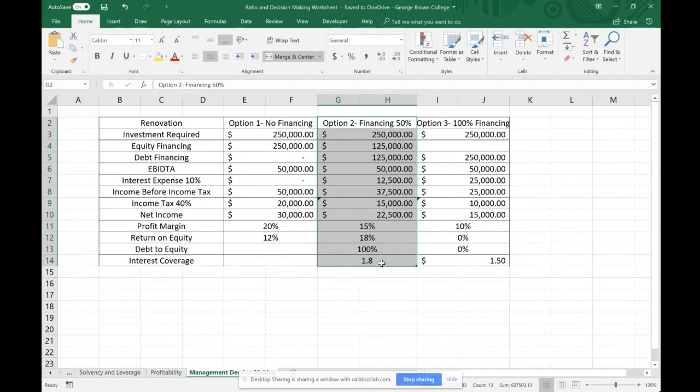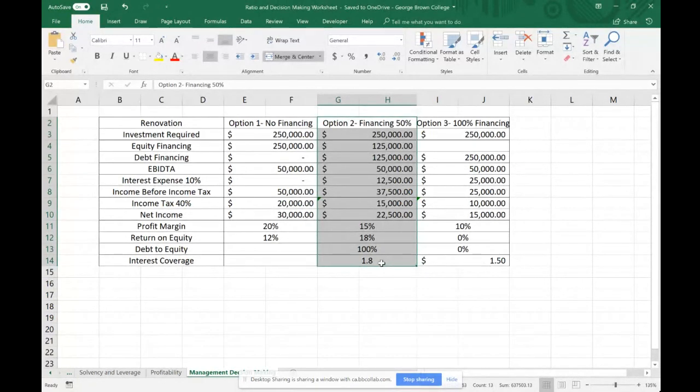This is a fairly reasonable amount of debt, or risk, I should say. You're getting the best return on equity, and your profitability is still good. It's just less risky. Is it still going to hit your working capital and your liquidity?